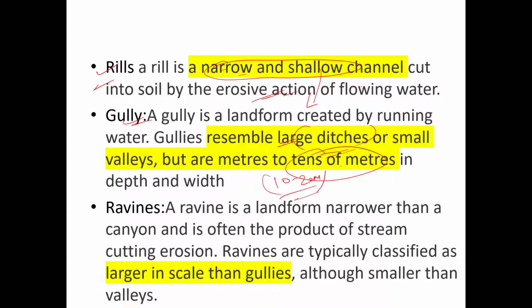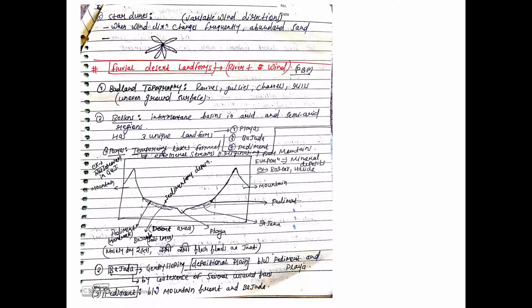If this dimension becomes in maybe hundreds, some hundreds of meter, we call them ravines. Like these are larger in scale than gullies. So this is a natural progression. Firstly, some channels of erosion will be formed. वो बड़ी होंगी तो rill से we'll get gully, then we'll get ravine, and then the badland topography is formed, right? So this is nothing important, just mention करने के लिए लिख देना.